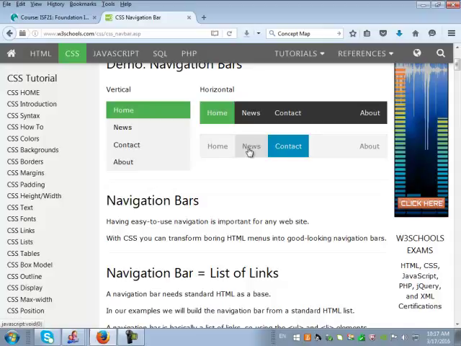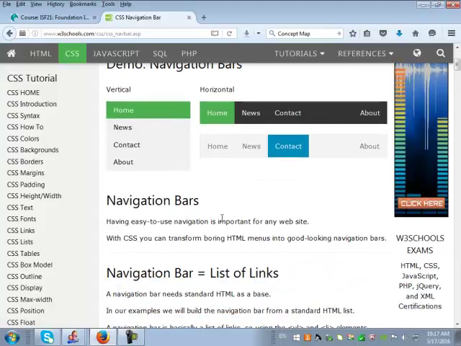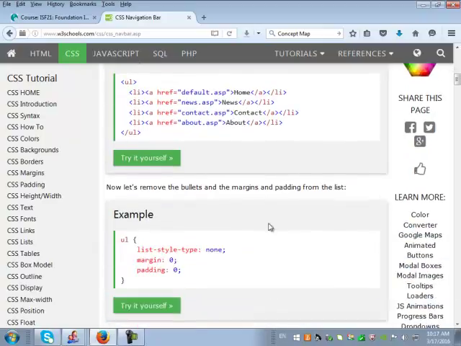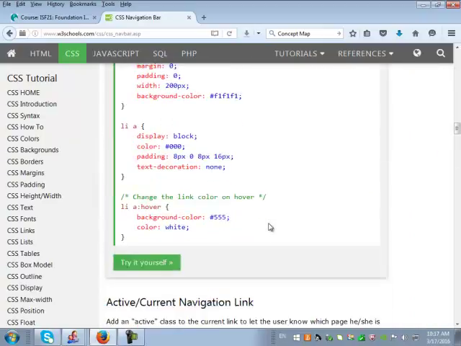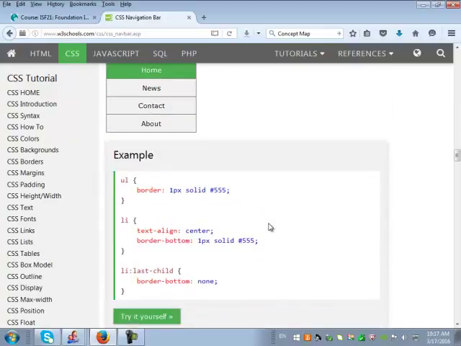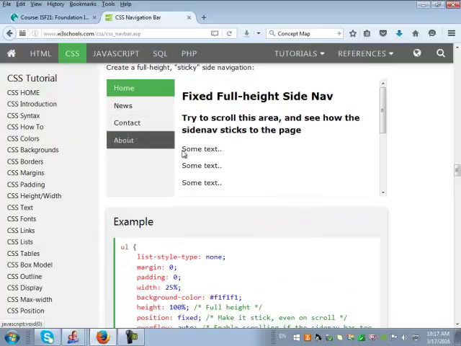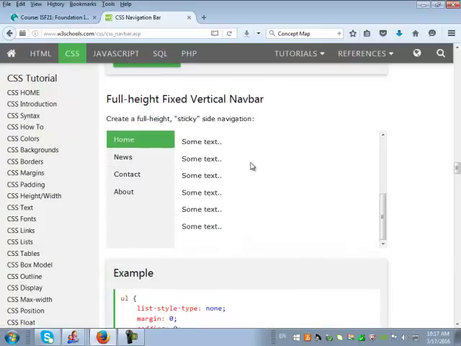Like the same thing over here. Can you see that? This is a horizontal navigation bar and this is a vertical navigation bar, so you can decide which navigation bar you want to apply for your particular web page. But I'll just pick one of them today, and let us see how to get things done. Here is another one to keep the vertical bar fixed, so you can scroll over your web page and your navigation bar remains fixed at a position.